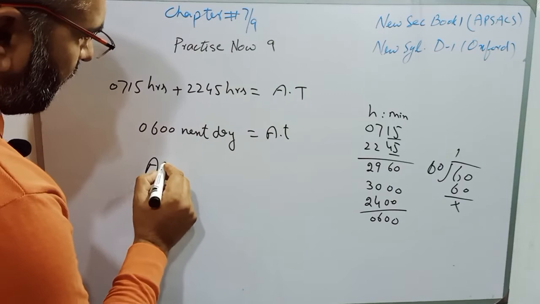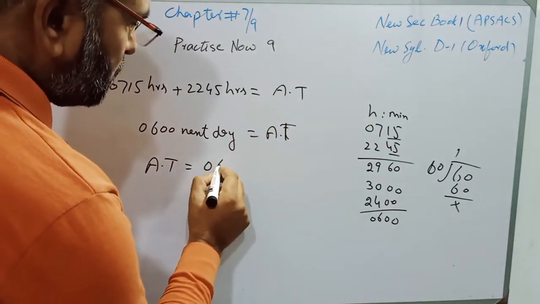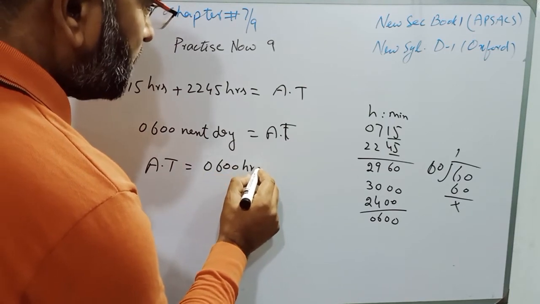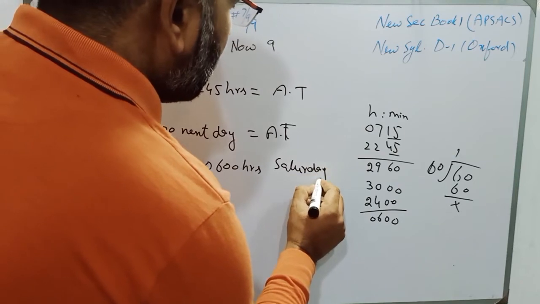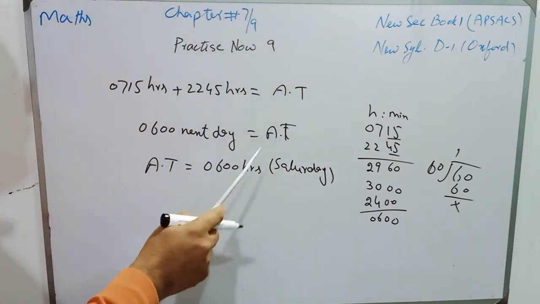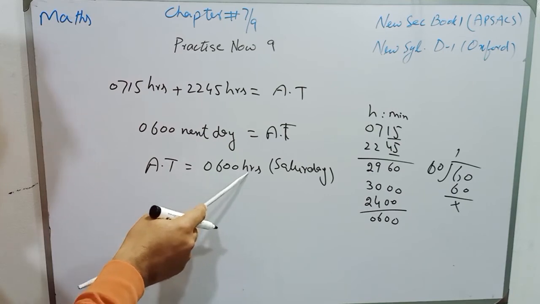So the arrival time is equal to 0600 hours Saturday. And on the number line, I have explained it as well, and there also the answer was 0600 hours.